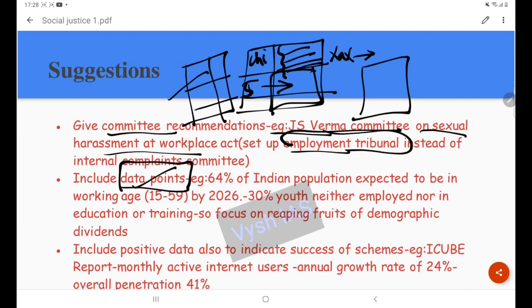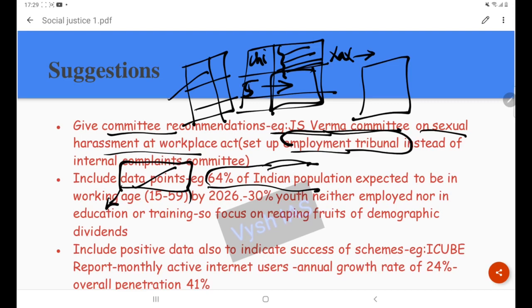Okay, then the other thing you can use is data points. Again, you cannot mug this up, so with some 20 to 30 or a maximum of 50 data points you can use them in different topics. See, for example, this is a data point: 64% of the Indian population is expected to be in the working age, that is 15 to 59 years, by 2026. This single data point you can use if there is a question from human resource development. Then you can use it for a demographic dividend based question. Then educational mobility you can use. Skill development, that also you can link to this. Employment generation, that also you can link. If there is a question on brain drain, then also you can link to this point.